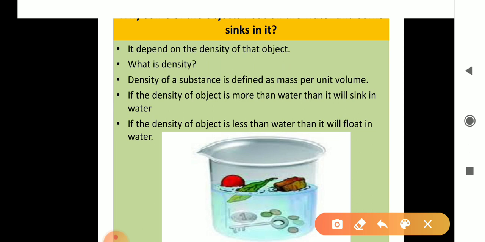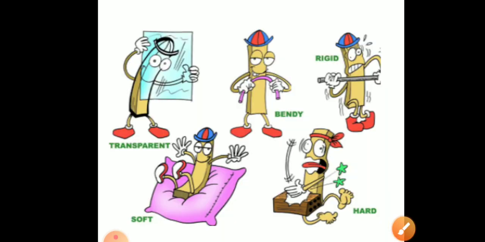You can see in this picture also, there are so many objects in it. This is a cork, then a leaf, and a plastic ball having air inside. These are all lighter materials, or we can say the density of these materials is less than water, that's why they are floating. And the density of the coin, these weeds and this key is more than water, that's why they sink in the water. Is it clear?